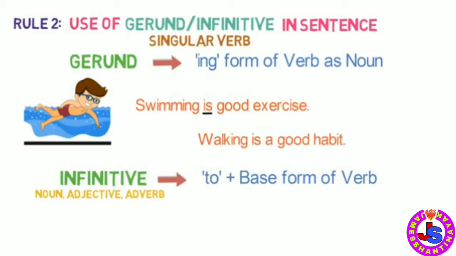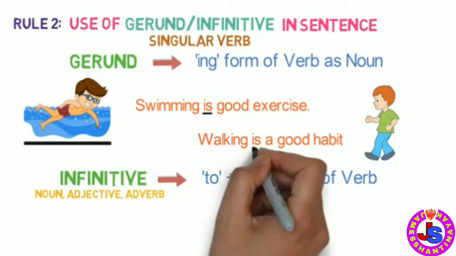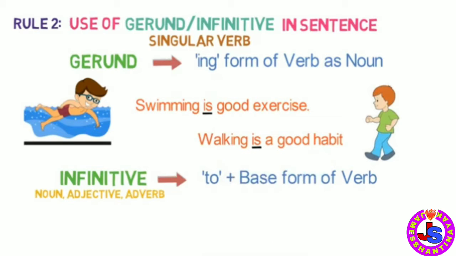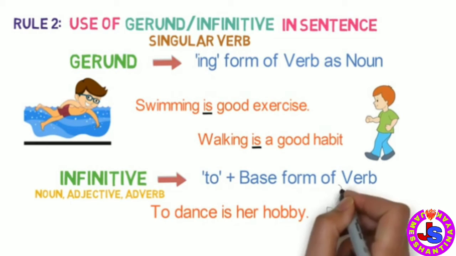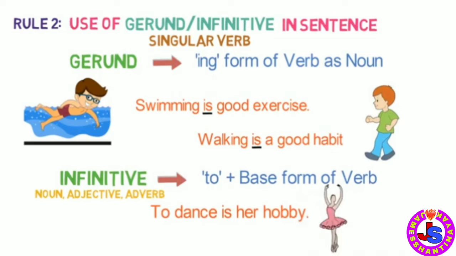Walking is a good habit. Here the word walking is a gerund, so we have used the singular verb is. Now let's see one example of an infinitive. To dance is her hobby. Here the words to dance are an infinitive, so we have used the singular verb is. So that's rule number 2. If a gerund or infinitive comes as a subject, the verb will always be singular.